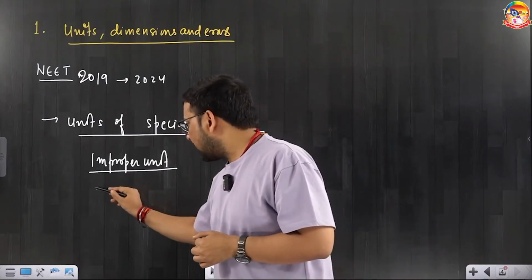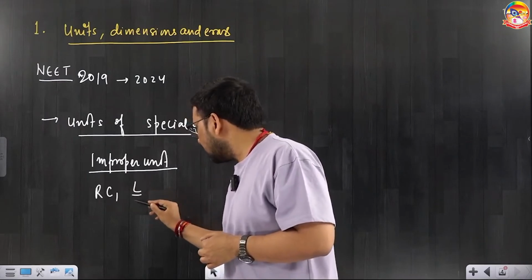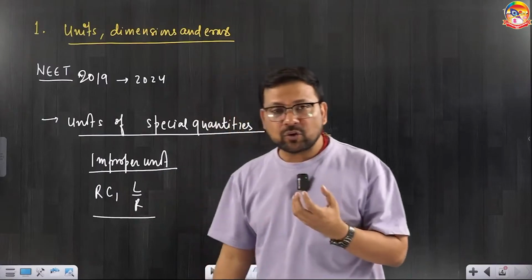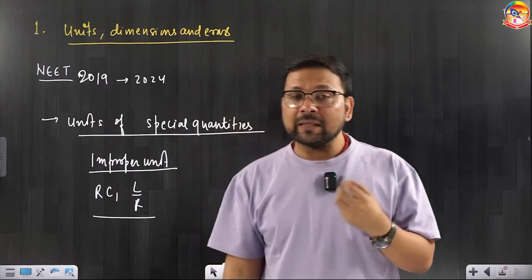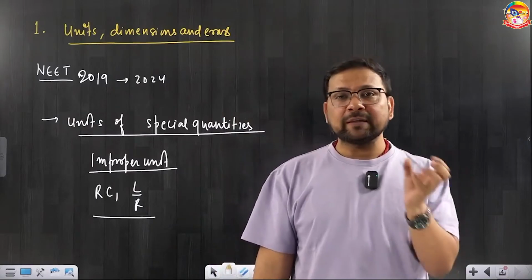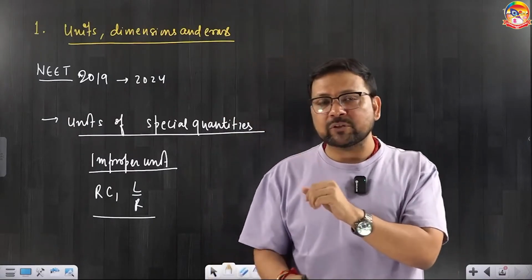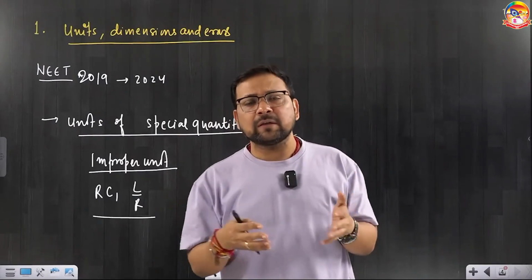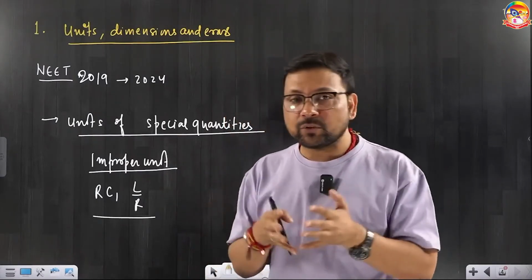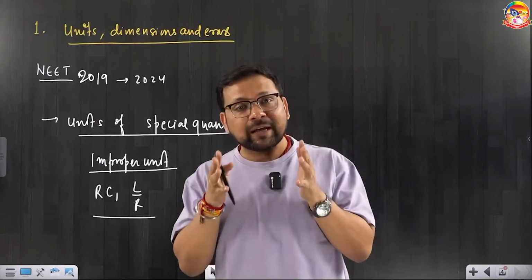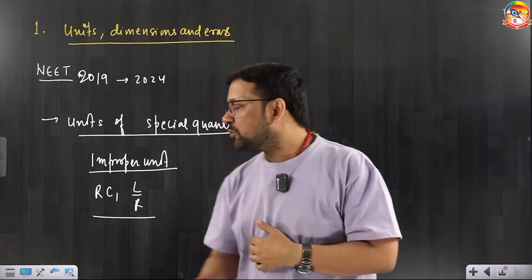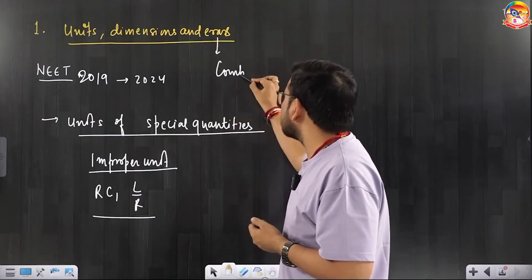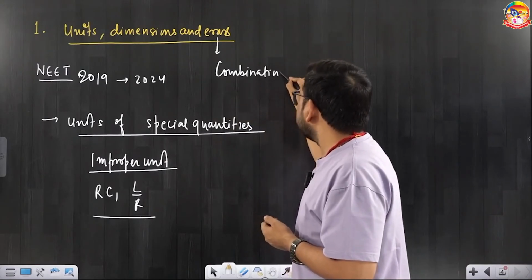Then time constants like RC, L by R: these combinations of resistance, capacitance and inductance have the dimension of time. Or energy density and pressure have the same kind of unit and dimensions. So these are special units, not routine ones. I'm not talking about joule, work, velocity, displacement, force; these are routine quantities whose units you already have to know. So some special units you have to prepare. Then in errors, you can go through combination of errors, or propagation of error.